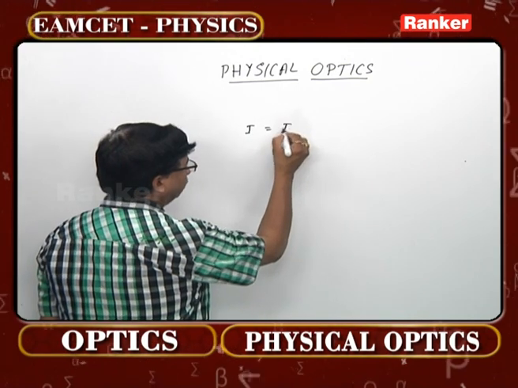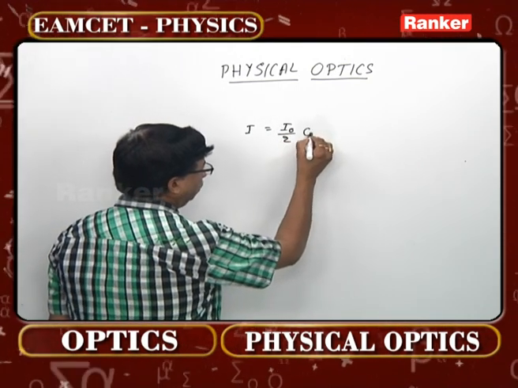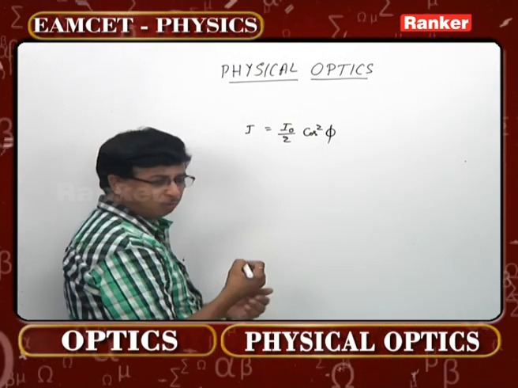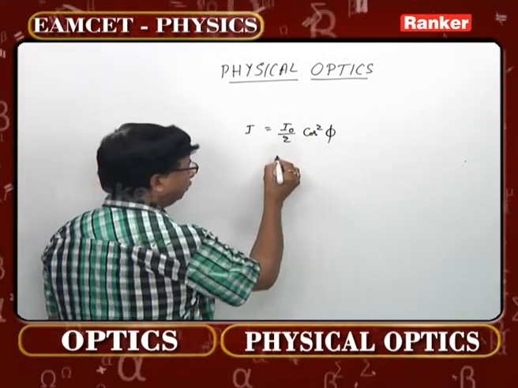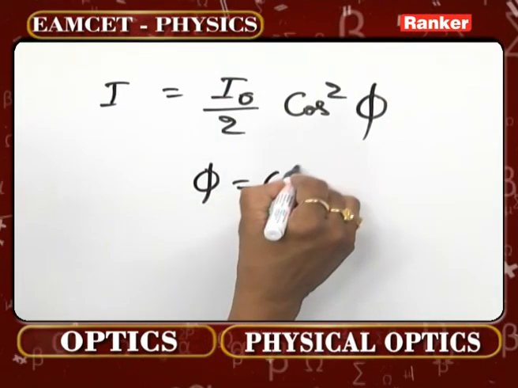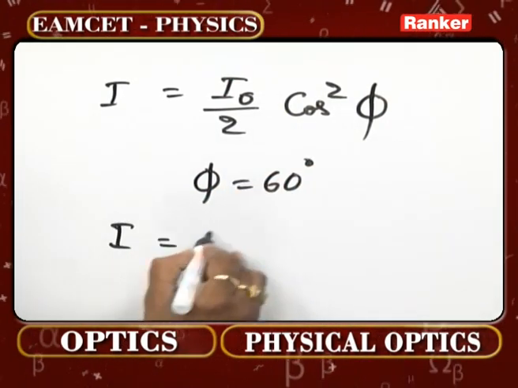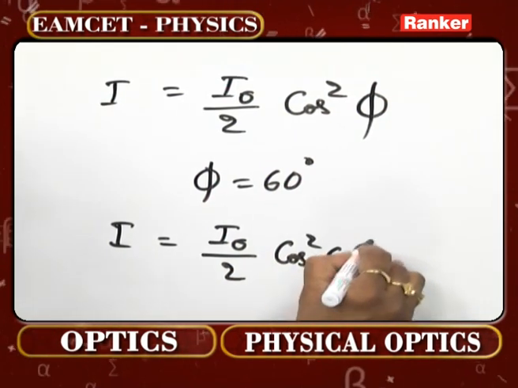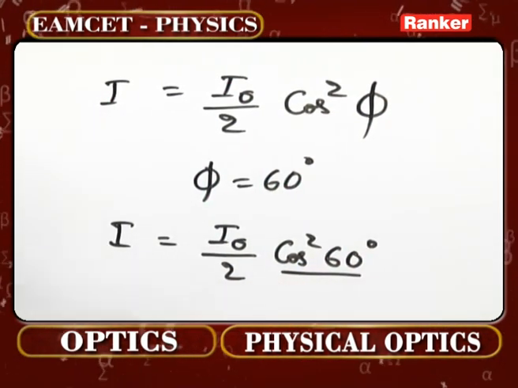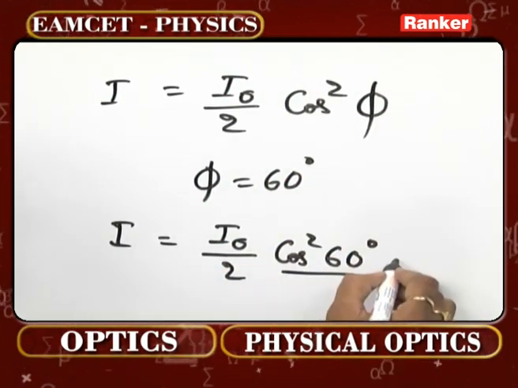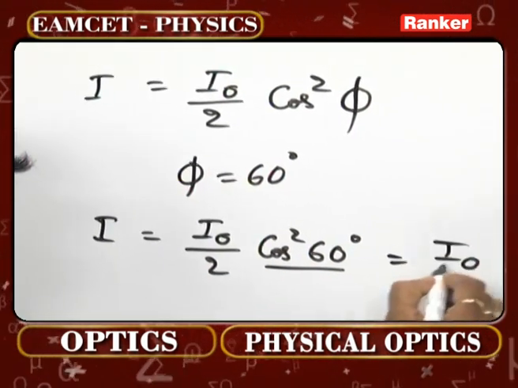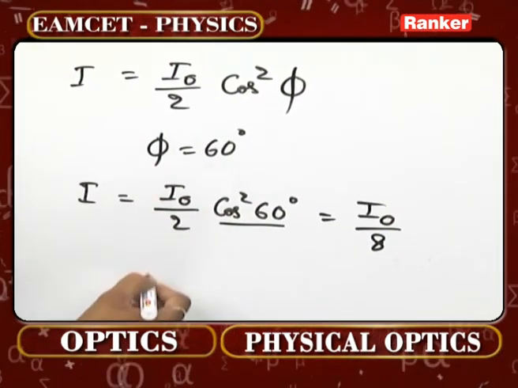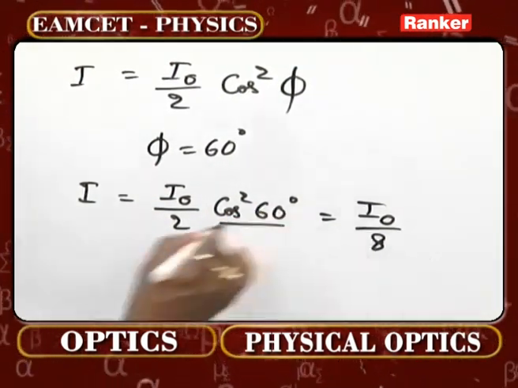I is equal to I naught by 2 cos square phi or cos square theta, whatever you write. But in this question, phi is given as 60 degrees. So I is equal to I naught by 2 cos square 60. Cos 60 being half, cos square 60 being 1/4. So this is 1 by 4, this is 1 by 2, so I naught by 8.